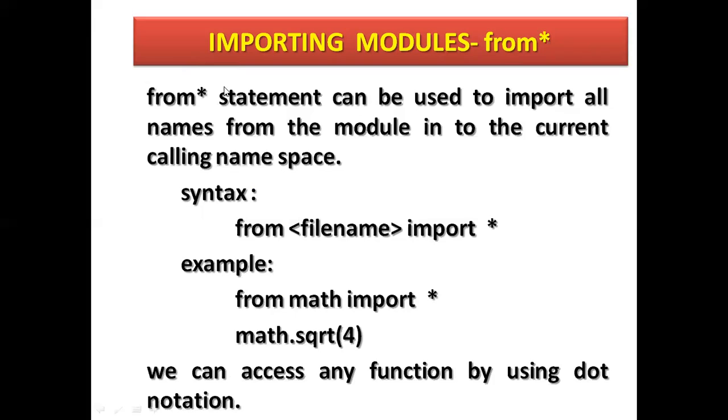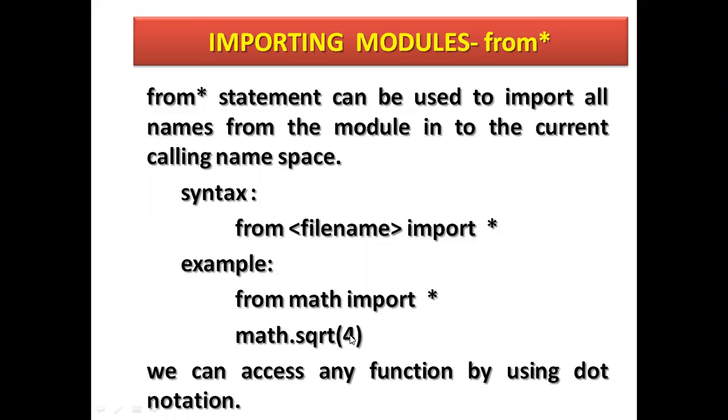The from asterisk statement can be used to import all names from the module, all the functions from that module into the current calling namespace. So see here, the syntax is from file name import star, all the modules. For example, from math import asterisk means all.